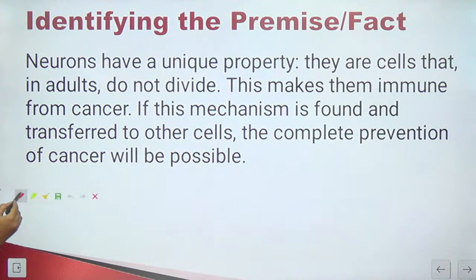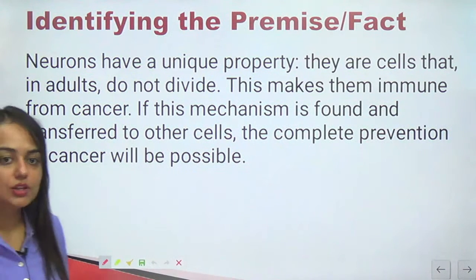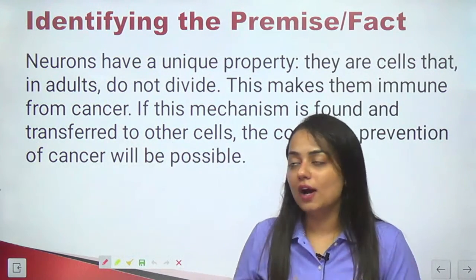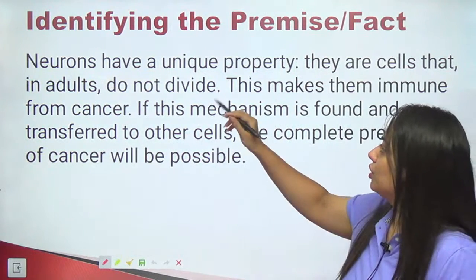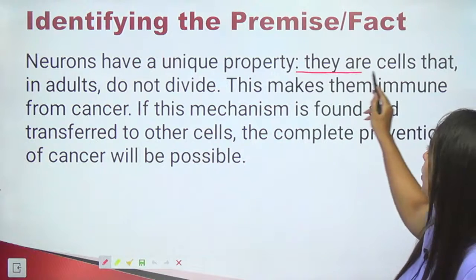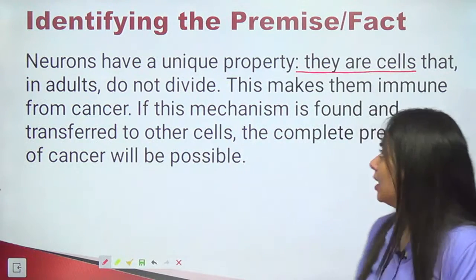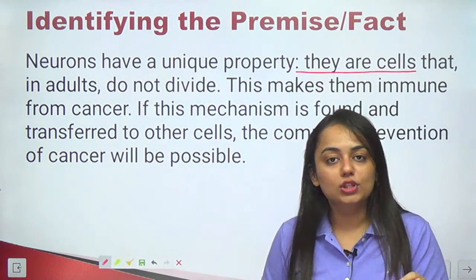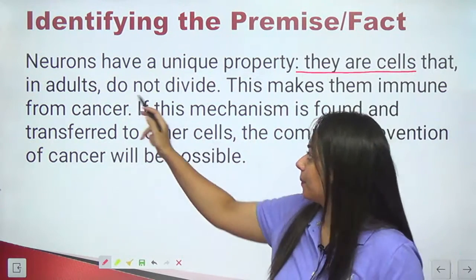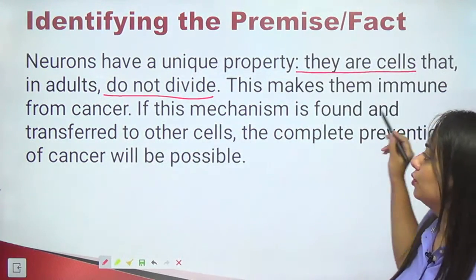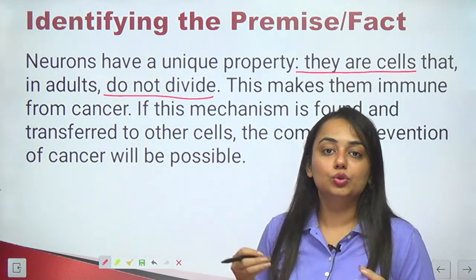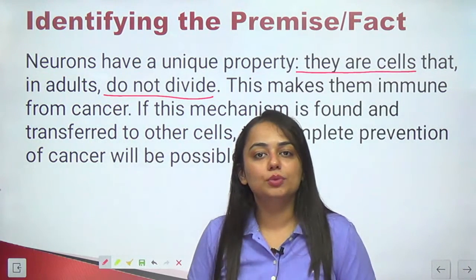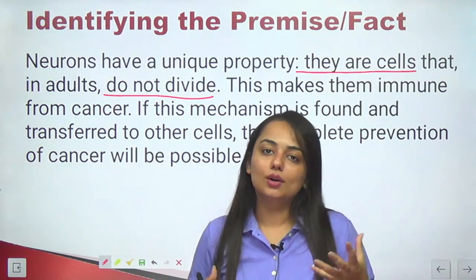So the speaker has issued a set of statements, assuming certain things, stating some facts. So we have to find out those facts. The facts here are, neurons have a unique property. They are cells. First of all, neurons are cells. That's a fact. We all know, right? That in adults they do not divide. Now this is another fact, that neurons, which are cells, do not divide. This makes them immune from cancer. Another fact, that neurons are immune from cancer. So these, which are generally believed to be true, which are taken for granted by everyone, are known as facts.